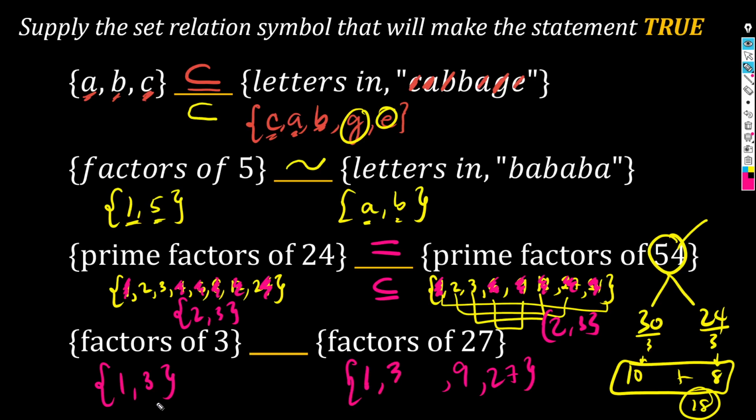Now, ano makikita natin dito? 1, 3 ang elements ng first set. 1, 3, 9, 27 ang elements ng pangalawa. Again, if you want, you can write the subset symbol. That would still be correct. First is the subset of the second. Or if you want to be more specific about it, you can write the symbol for the proper subset. Because all elements in the first can be found in the second, but there is at least one element. In fact, there are 2 elements in the second that cannot be found in the first. Okay? So kung yan ang iyong mga sagot, we are on the same page. Okay? You're doing great so far. Ibig sabihin, naiintindihan mo pa yung mga lessons natin.